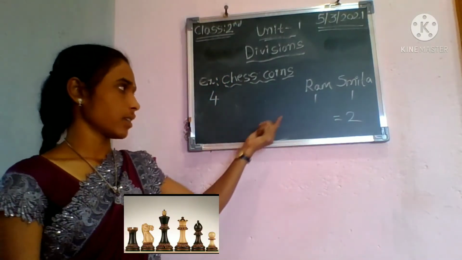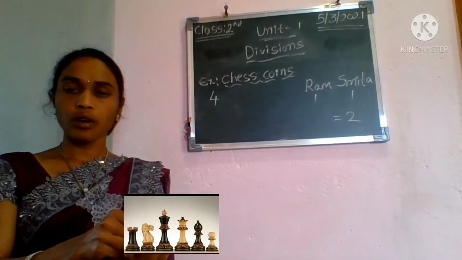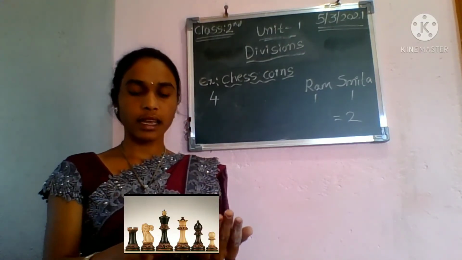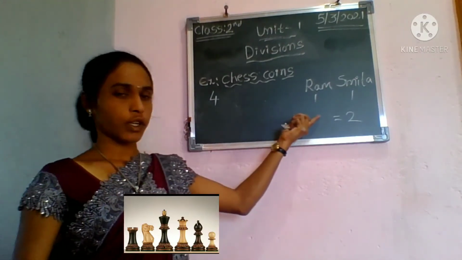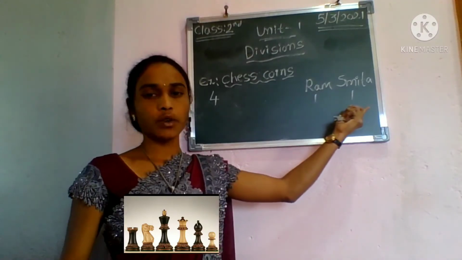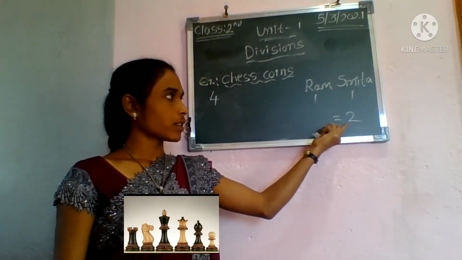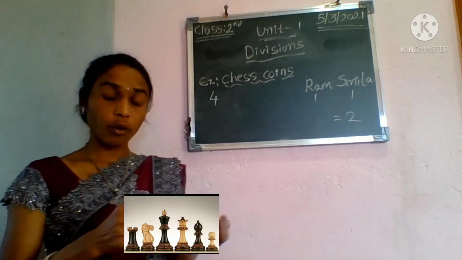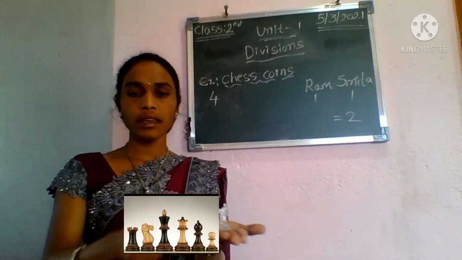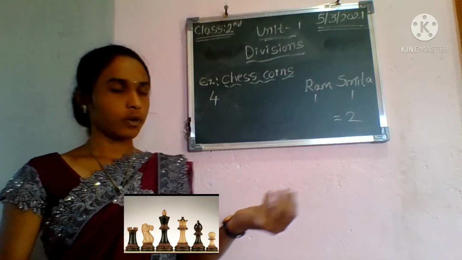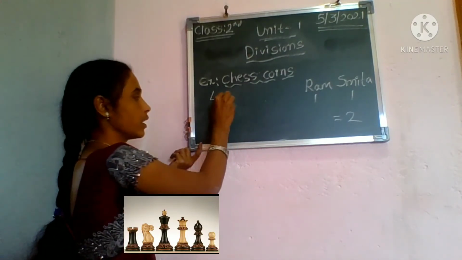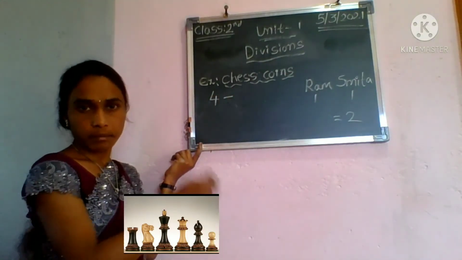See, first I have 4 chess coins. Then I have given one chess coin to Ram and one chess coin to Smita. So totally how many chess coins have I given? 2. So now how many chess coins do I have with me? See, there are 2. See how to write this in the division by subtracting method.